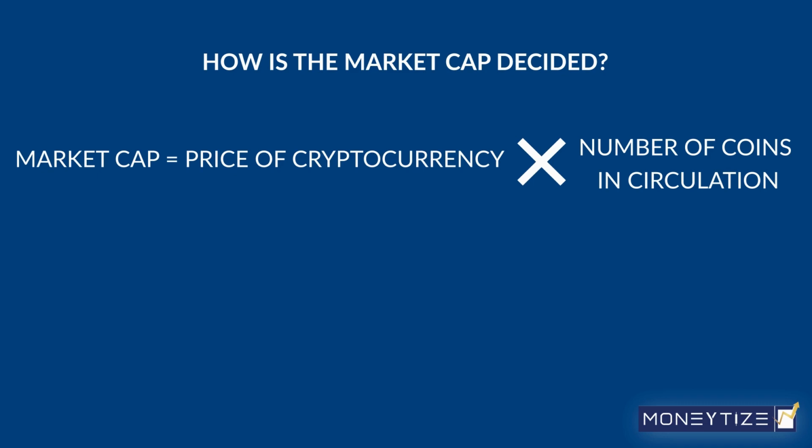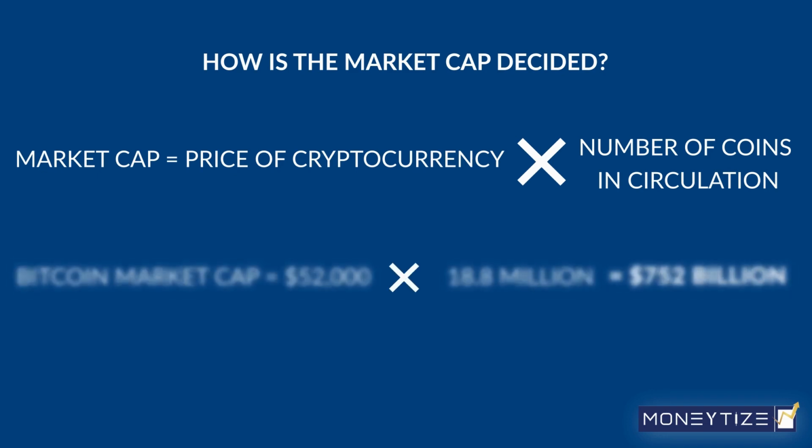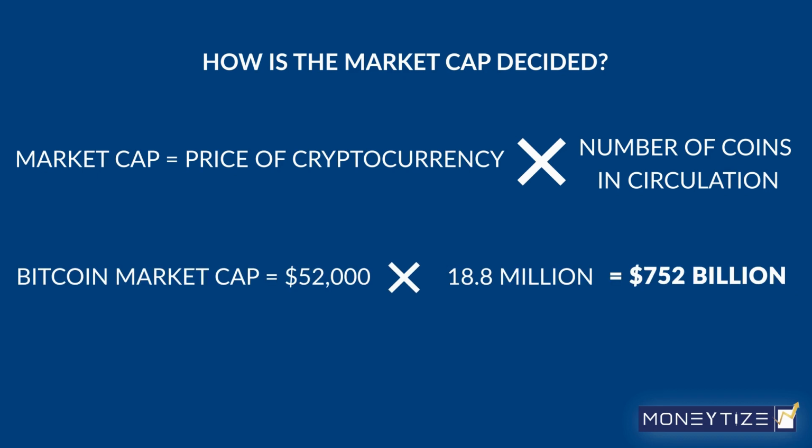In the past few weeks, Bitcoin's price has been between around $40,000 to $52,000, which translates into a significant range in market capitalization. To calculate the Bitcoin market cap at a $52,000 price, you will multiply the Bitcoin price, $52,000, by the number of Bitcoin in supply, 18.8 million. The result will be $752 billion.